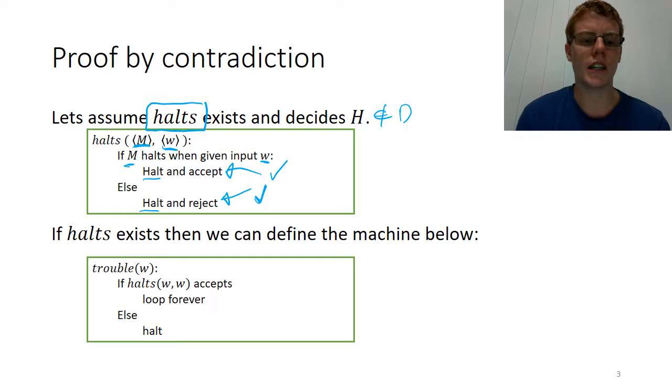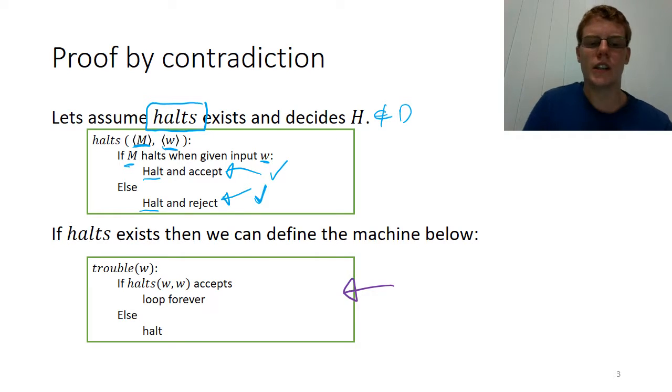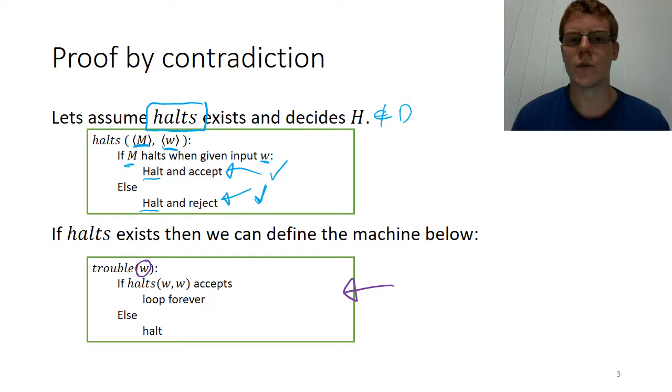If that machine does exist, then we can also define another machine, which we call trouble here. The definition of that machine is it is given an input string, and in this case we're going to talk about these input strings as being encodings of Turing machines, but it doesn't really matter what they are. It is given an input string, and it runs halts on the pair of that string doubled.